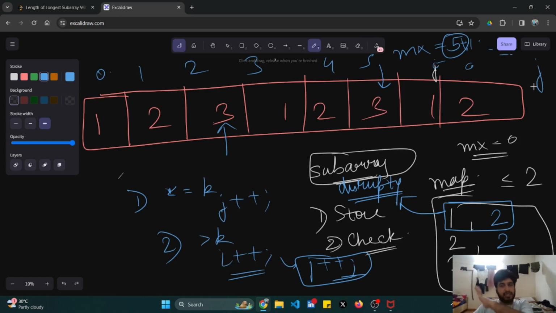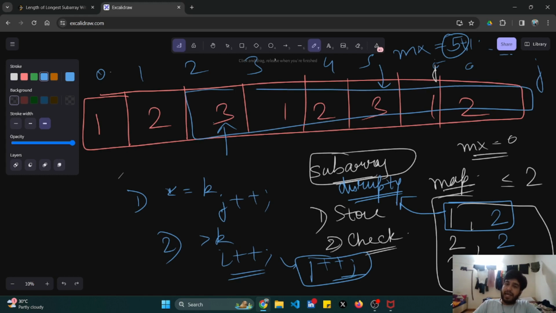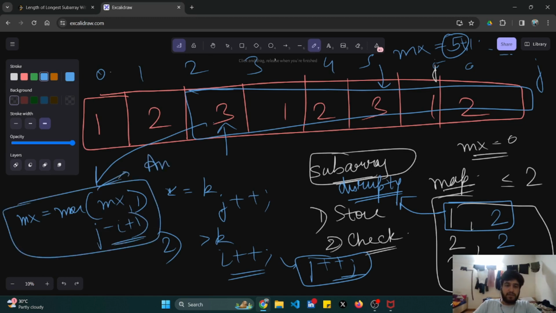As you can see, the loop will end at this place because the j pointer has moved forward and cannot access the element. But there are still some elements yet to be inspected, so I'll add an edge case. If the j pointer has increased, I'll update my maximum once again, as max of mx comma j minus I plus 1. So that is going to be my answer. As my updated mx was last 6, 6 is going to be my answer for this case.